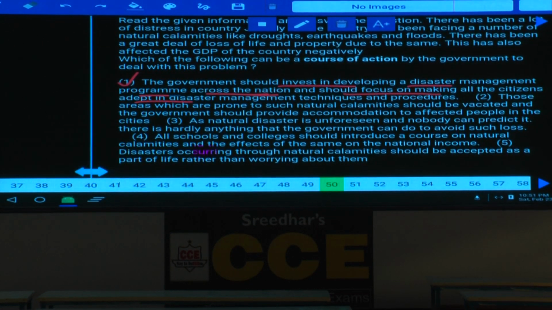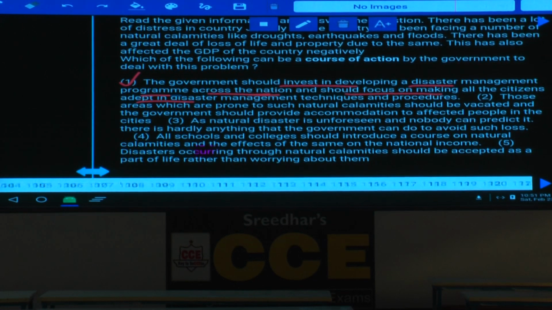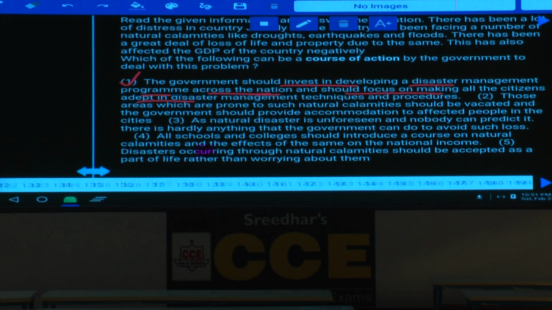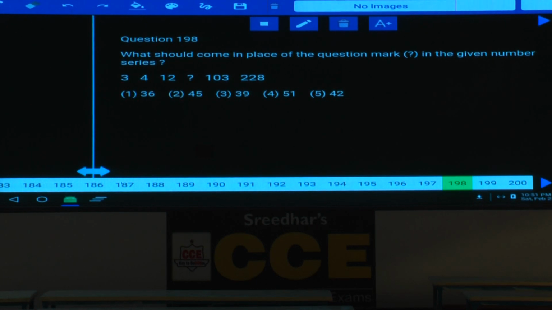198. Now 198. Yes, in another 5 minutes we are going to start that offline examination. Now question number 198, 3, 4, 12.